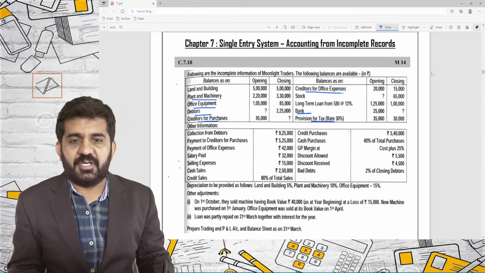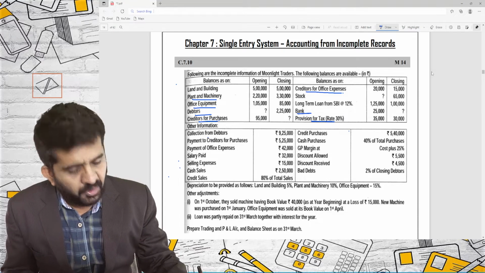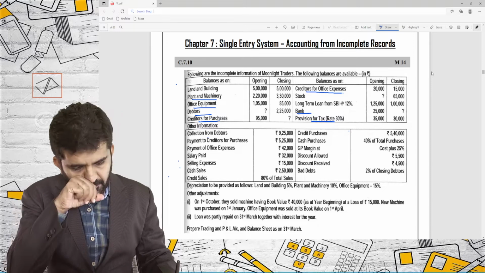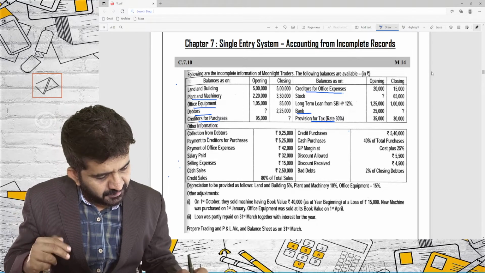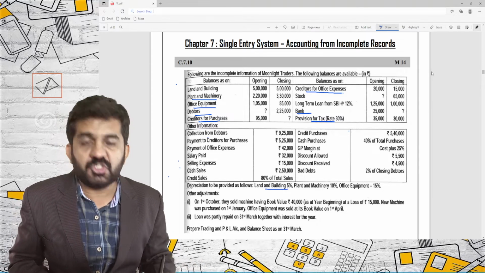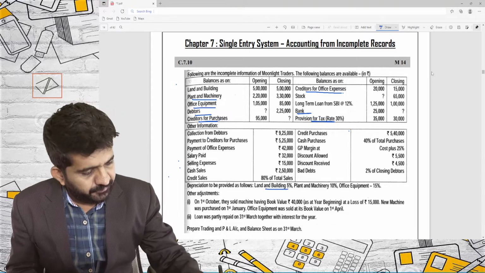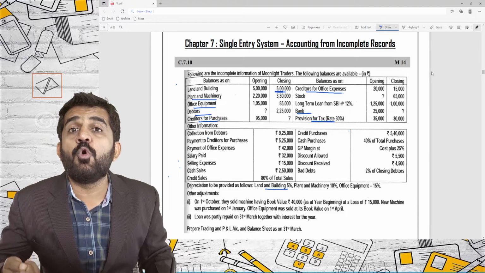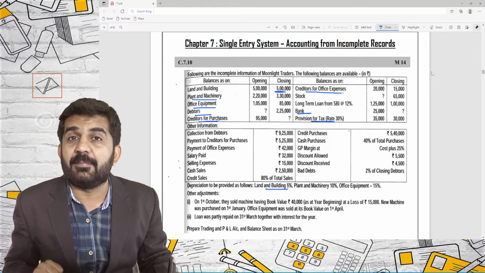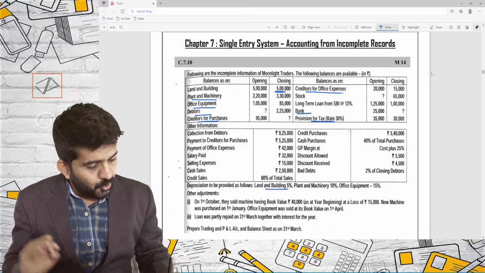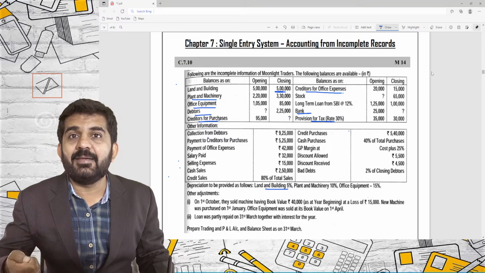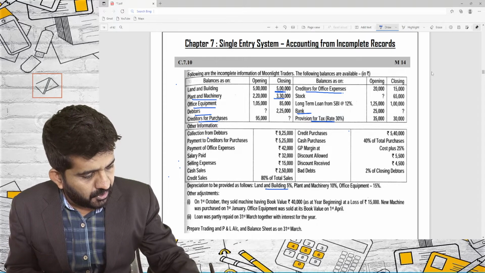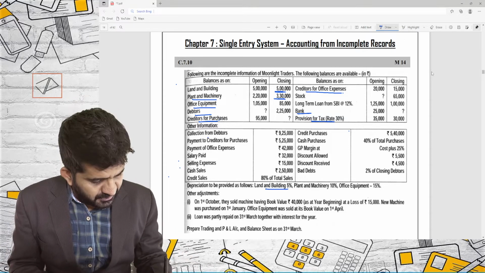Now try to concentrate. Here already land and building and plant and machinery. Land and building, I don't think depreciation will be applicable. Plant and machinery, no, land and building, there is a depreciation of 5%. But this closing balance is before depreciation and not after depreciation. Where did I come to know that depreciation is afterwards in this 3,30,000? See the sentence.